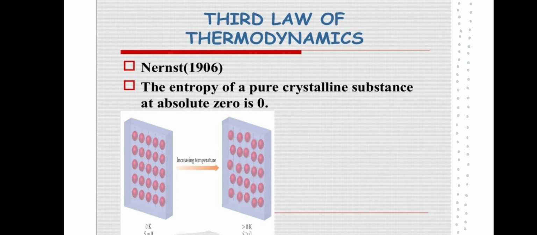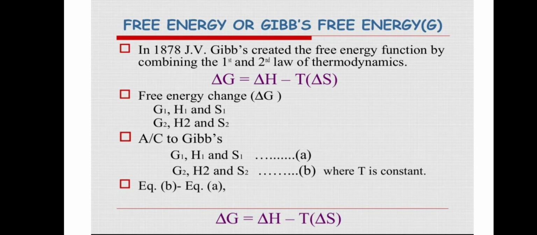The third law of thermodynamics: the entropy of a pure crystalline substance at absolute 0 is 0. Free energy or Gibbs free energy. In 1878, J.W. Gibbs created the free energy function by combining the first and second law of thermodynamics. Del G equals del H minus T del S. Free energy change: change in Gibbs free energy is given by enthalpy change minus temperature times entropy change.